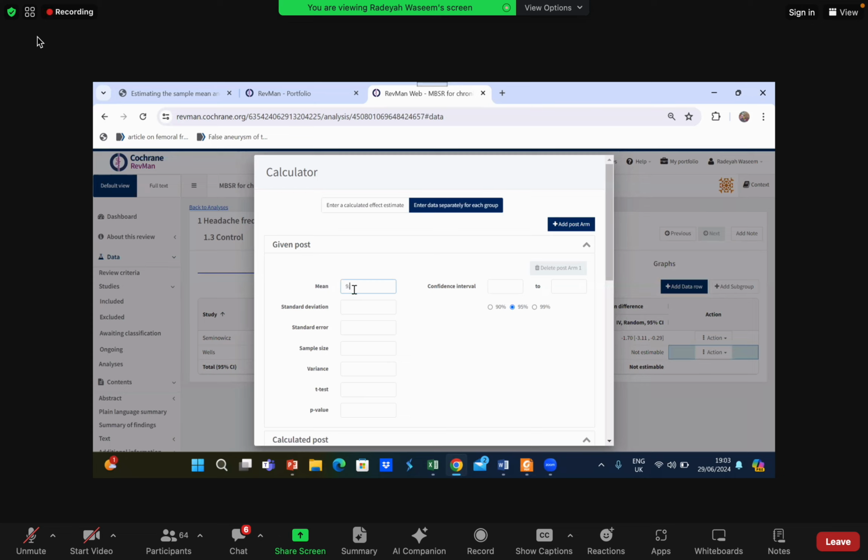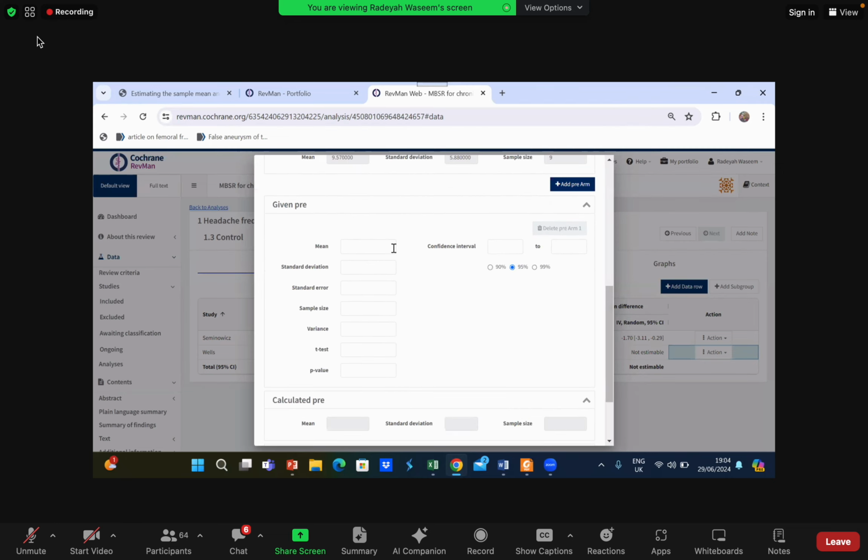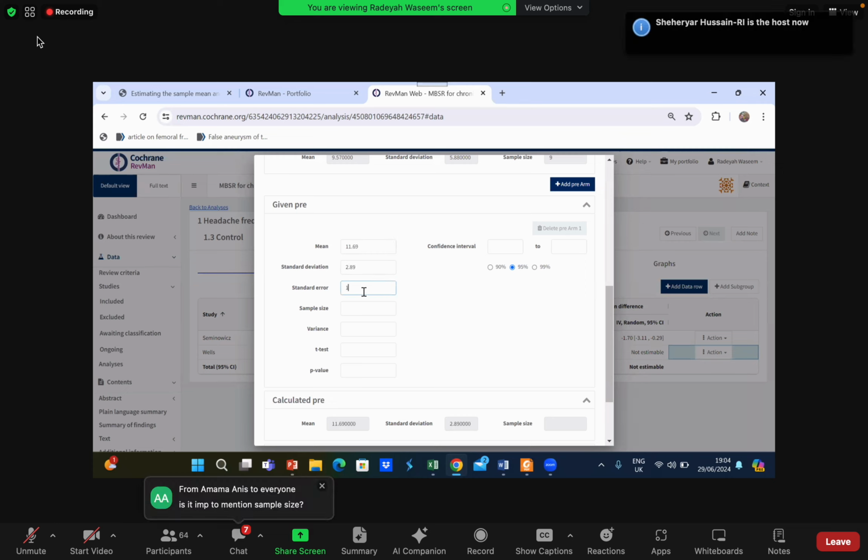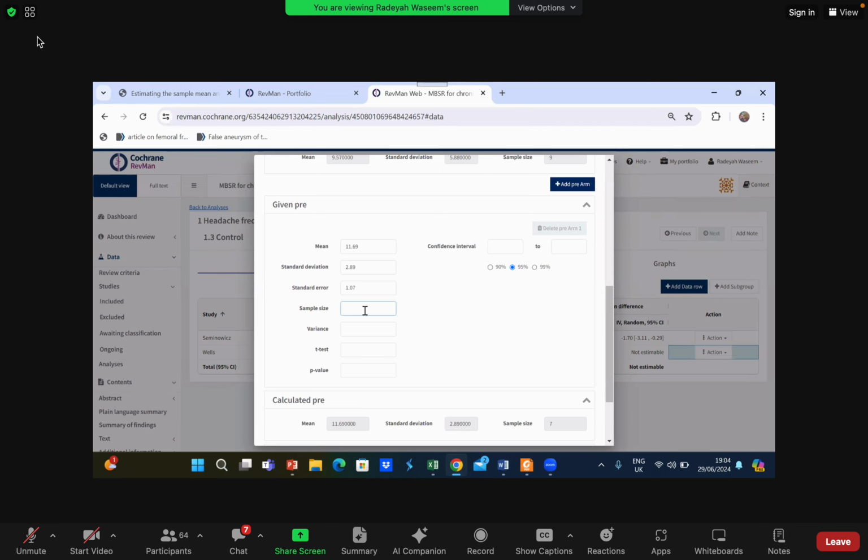it is 9.57. Standard deviation is 5.88. Standard error is 2.52. Sample size is 9. For the pre-intervention, it is 11.69, 2.89, 1.07, 1.07. Size is again none.